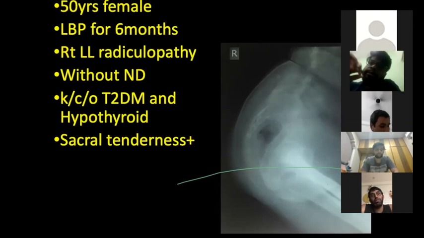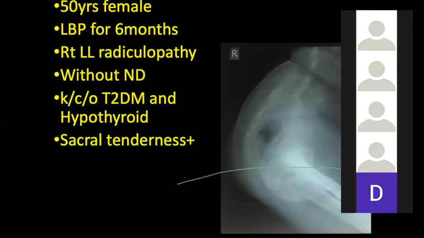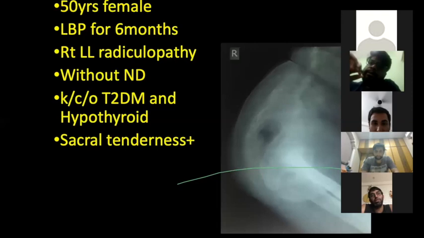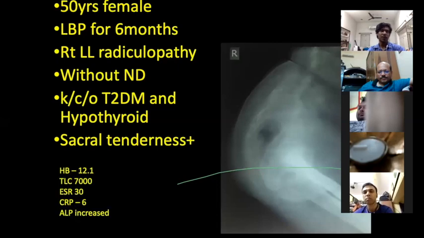So, what else do you want to do for this patient? Shashank, you have described the X-ray. Next, what would you like to do for this patient? This is an interesting case. It's not that easy. Okay, we did some blood investigations. We found that hemoglobin was normal, count was 7,000, ESR was 30. I will go further in imaging. I will go for an MRI. Okay, you want to go for MRI?